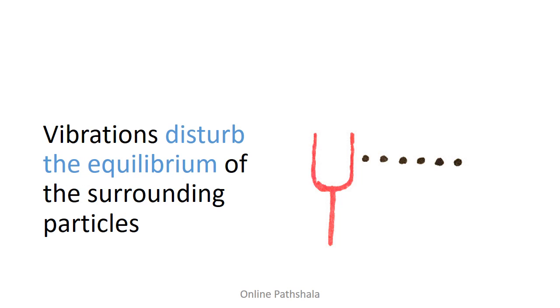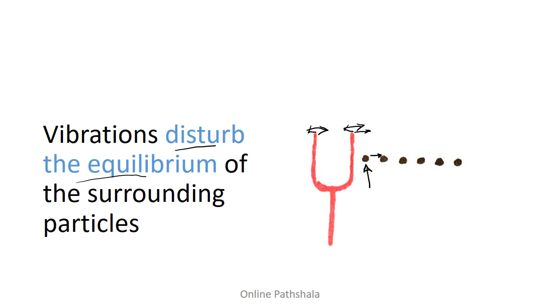Now, when the fork is set to vibrate, that is both the arms of the tuning fork start vibrating, these vibrations disturb the equilibrium of the surrounding particles. So let us try to understand this in a bit more detail. We are just considering a single particle that is shown over here. This single particle, which is adjacent to the tuning fork, actually moves towards this side when the fork vibrates towards this side, right? So this particle is disturbed from its equilibrium.